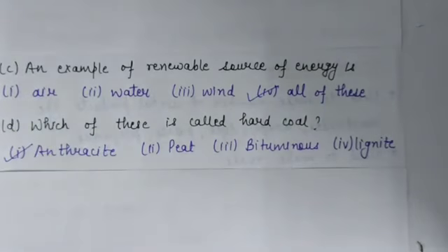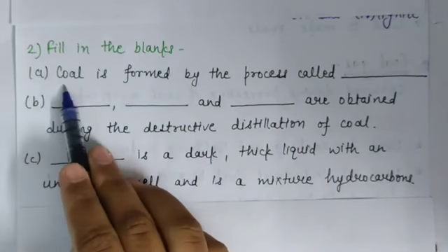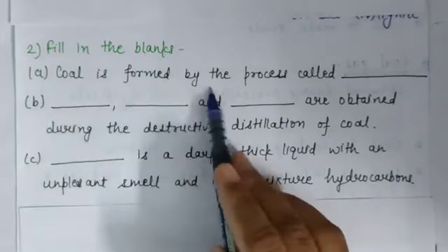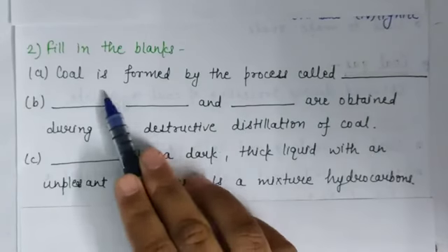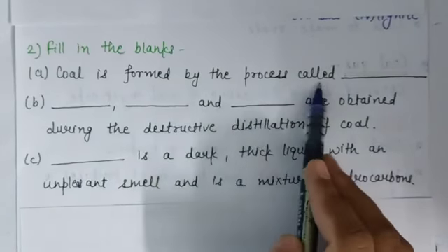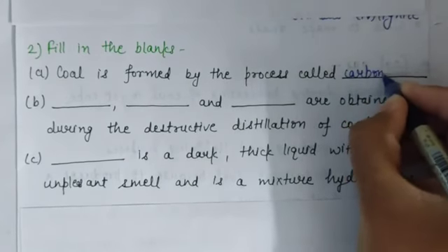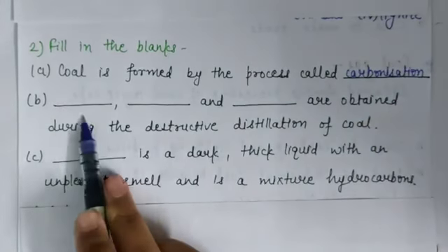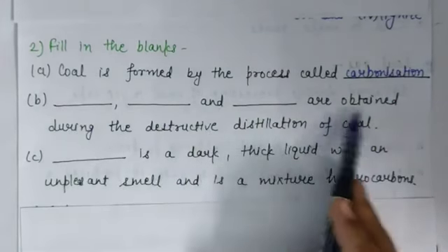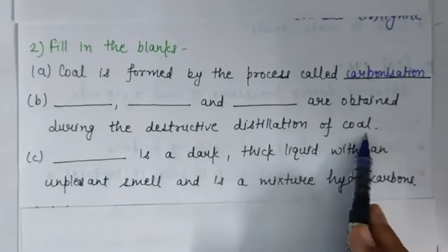Anthracite is called hard coal. Second question was fill in the blanks. A part, coal is formed by the process called carbonization. Dash, dash and dash are obtained during the destructive distillation of coal.